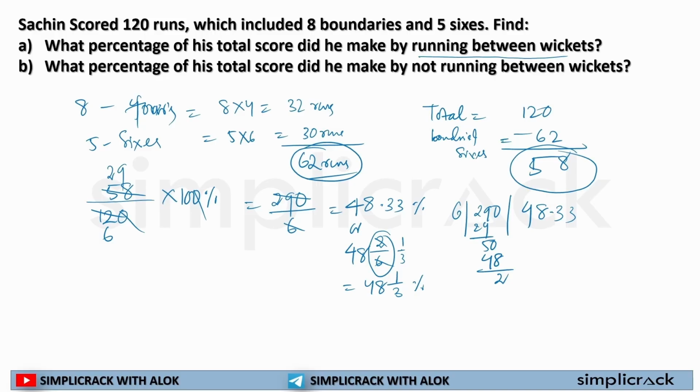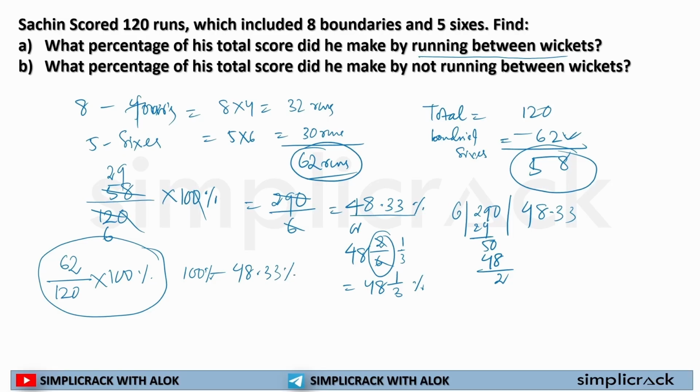The second part is, what percent of his total score did he make by not running between wickets? You have two options. The first option is the score by boundaries, which was 62 out of 120. You simply multiply by 100% and solve it. Or you can simply do this: total was 100%, he did 48.33% by running. So to find the score he achieved by not running, I will simply deduct it: 100 minus 48.33.